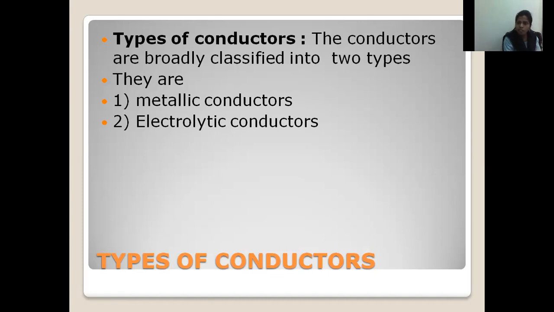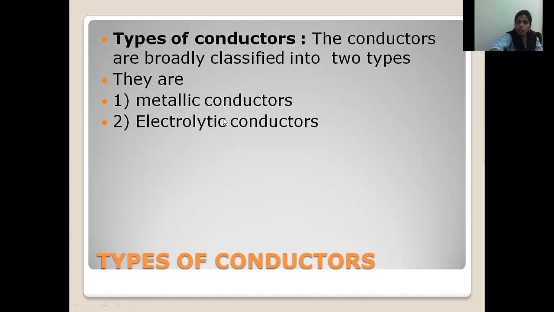So conductors exhibit conductance either due to the transfer of electrons or due to the transfer of ions, that is, the mobility of electrons or the mobility of ions. So based on that, either electrons can move or ions can move. Based on the nature of the mobile charge carrier, conductors are further classified into two types. One is called metallic conductors and the other is called non-metallic conductors. On which basis are the conductors classified into two types? Based on the nature of the mobile charge carrier.